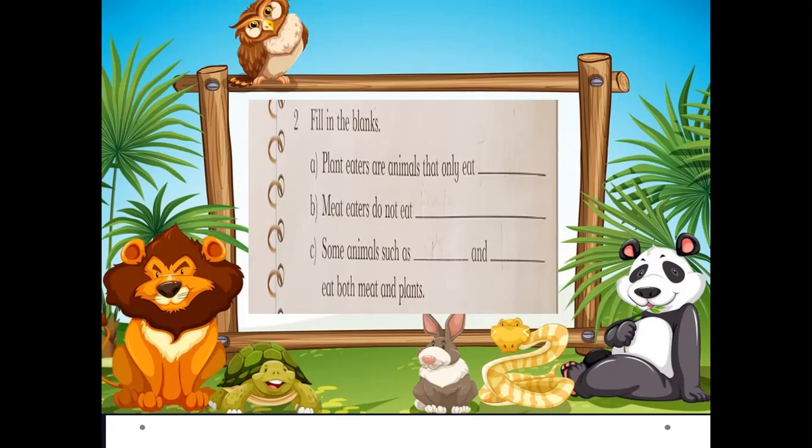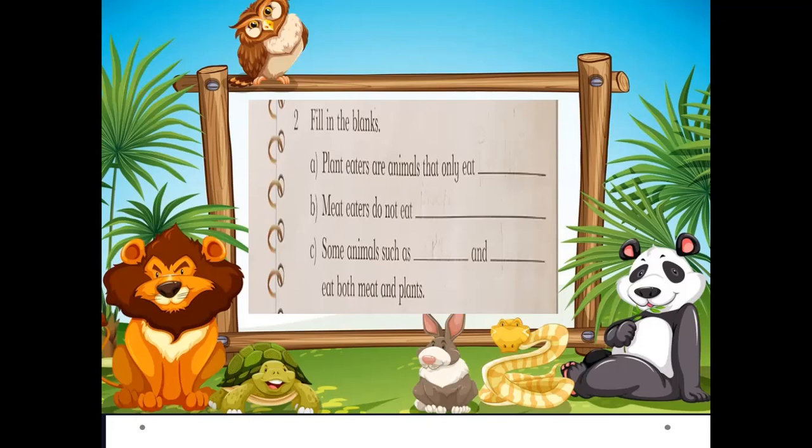Some animals eat plants. Plant eaters are called herbivores. The animals that eat only plants belong to the herbivore group, like for example deer and rabbit, they eat grass and other plants.